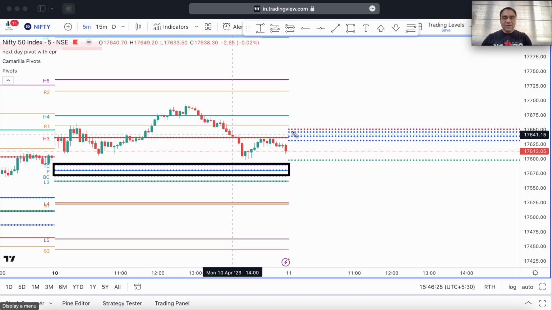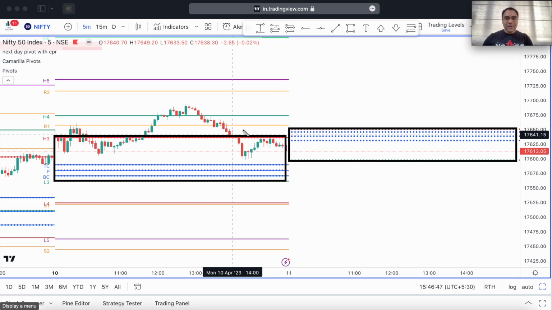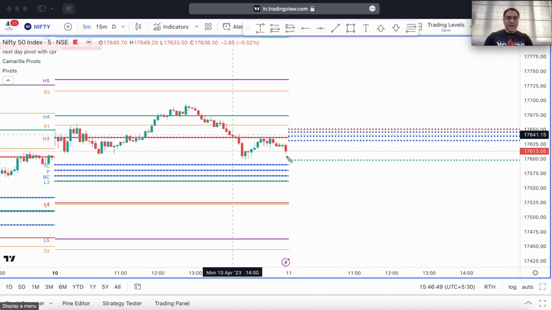Okay, so now in Nifty we have a narrower CPR than today, and it is a higher value CPR, as well as the close is above today's CPR. Today's price closed above its CPR, and tomorrow's CPR is also higher. Plus we can see that this is the third level of Camarilla, which is also on a higher side, although it is overlapping. So anyway, my bias is still bullish.